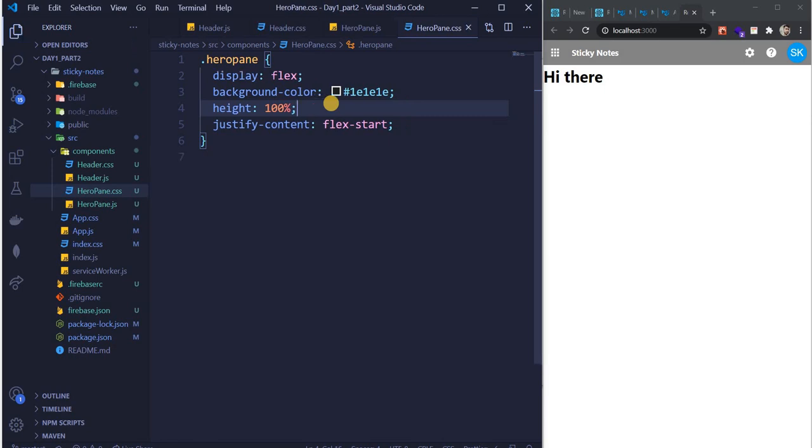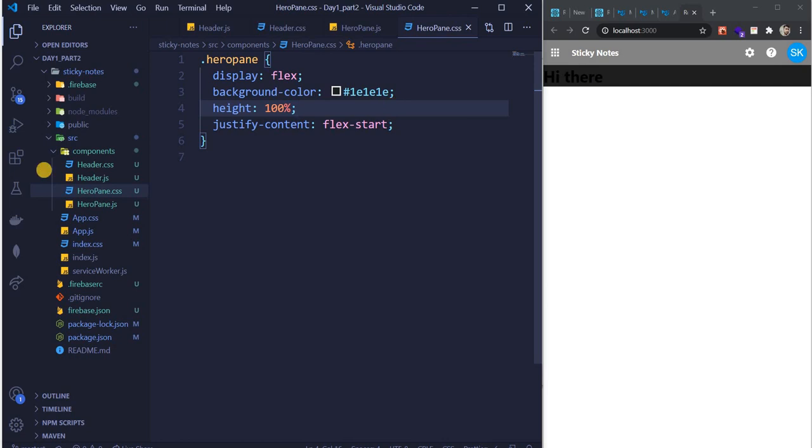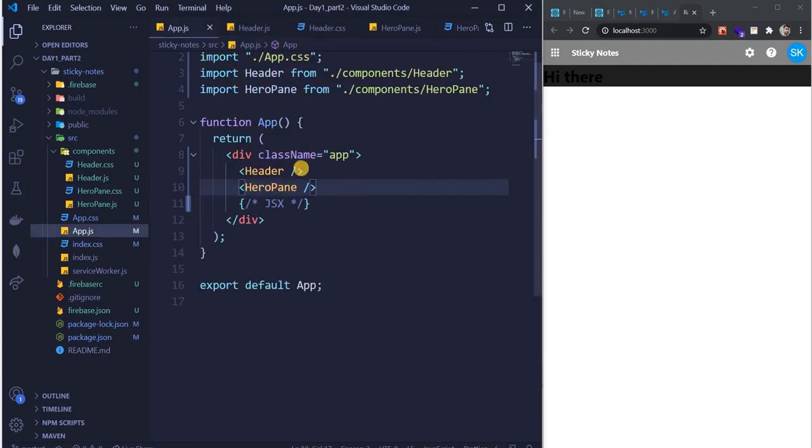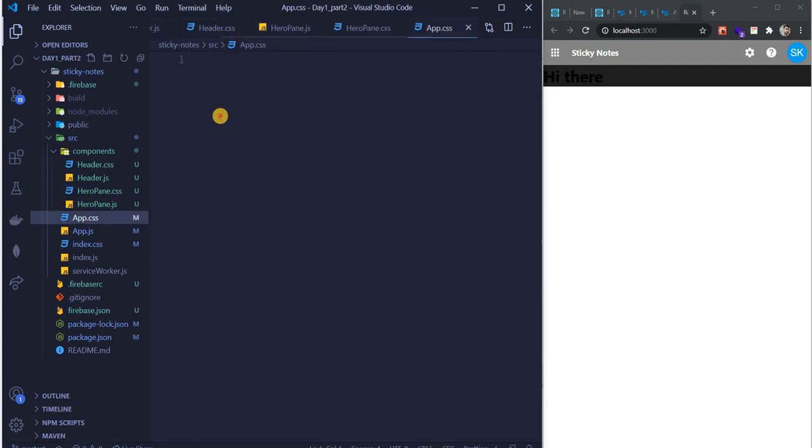Let's just save this, guys. So what happened? It just came to this point. Height is 100%, despite that, it just came to this particular point. But we want to change that. We want to make sure that our height is completely 100%. So let's go to our app and go to app.css.